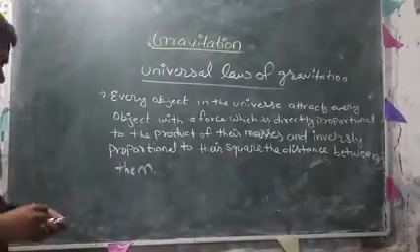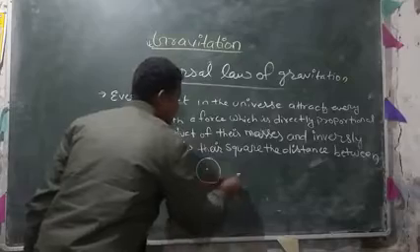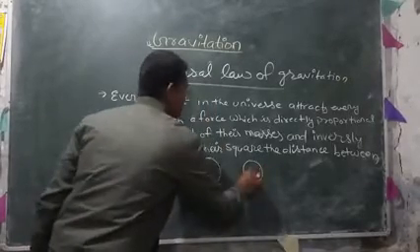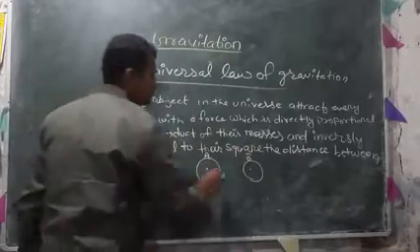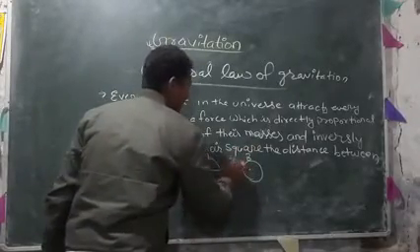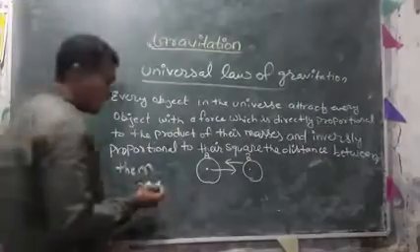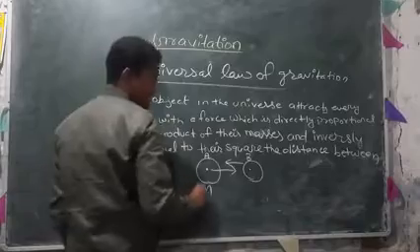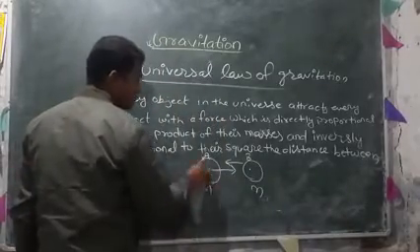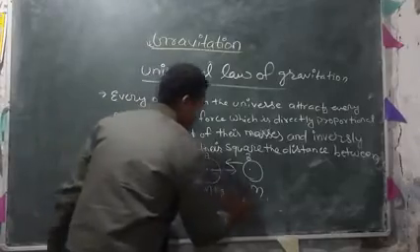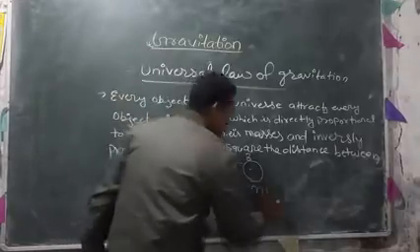So suppose two objects are there, object A and object B, and both are attracting each other. The mass of the first object A is capital M kg, and the mass of the other object, object B, is small m kg.